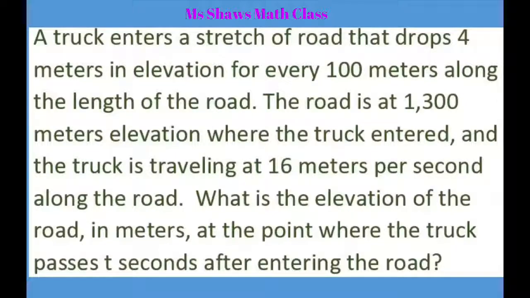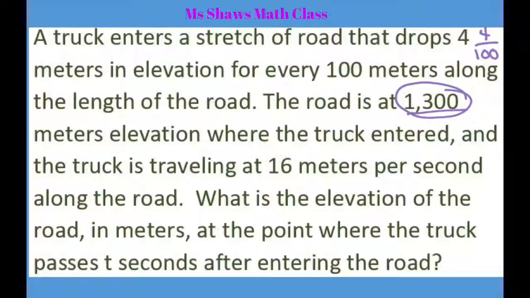A truck enters a stretch of road that drops 4 meters in elevation for every 100 meters along the length of the road. So that's like saying 4 meters for every 100 meters. The road is at 1,300 meters elevation where the truck entered. So that's your initial elevation, and it drops, so this is going to be negative. And the truck is traveling at 16 meters per second.